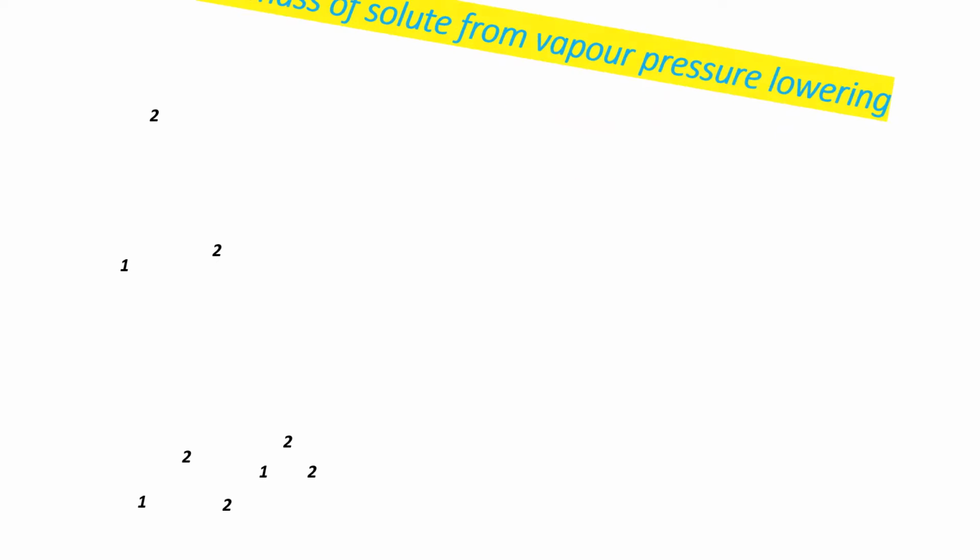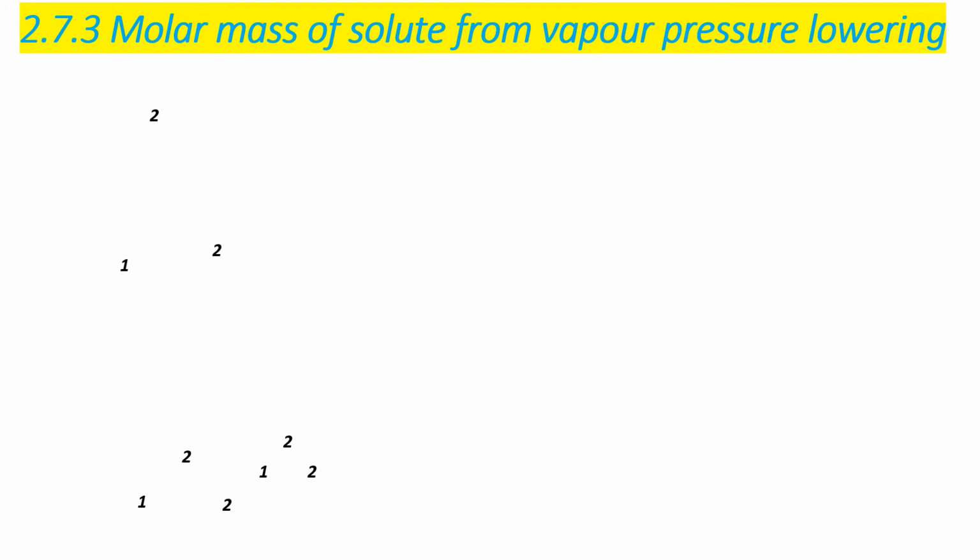Next point, that is point number 2.7.3, molar mass of solute from vapor pressure lowering.